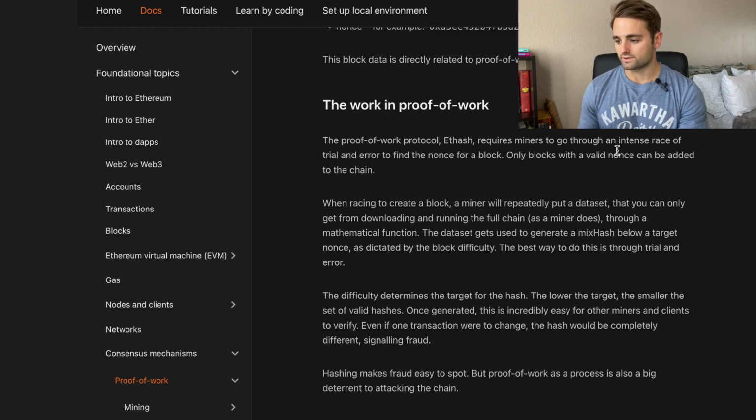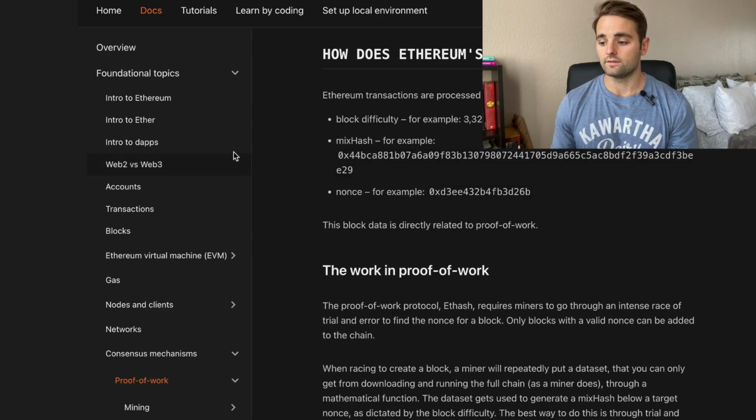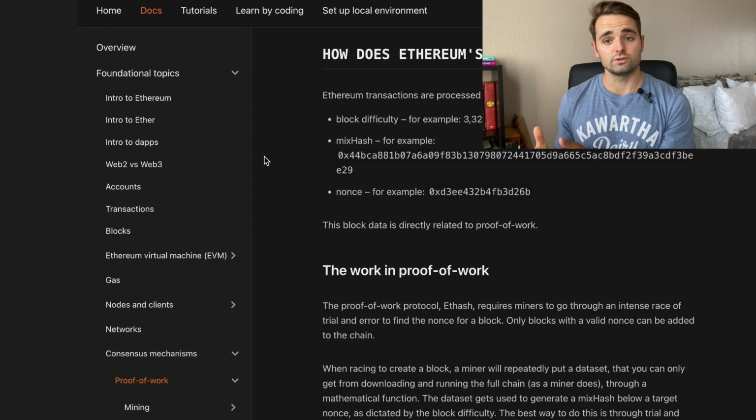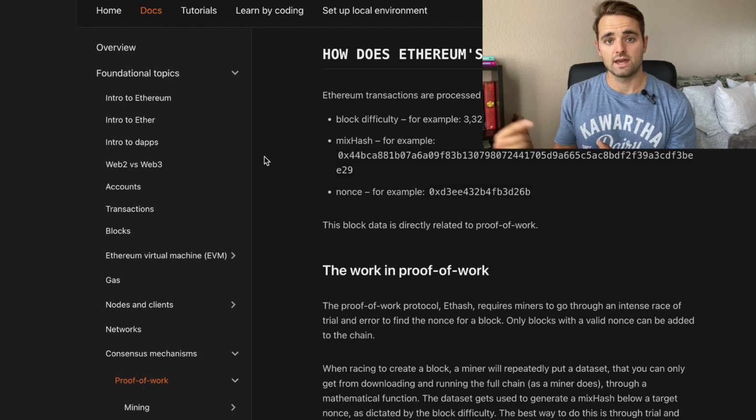This requires miners to go through an intense race of trial and error to find the nonce for the block. So essentially what it's doing is, a block has a set of information, and like the visual demonstration, it's currently red. And what miners are doing is they're trying random strings of characters, or nonces, to make that block valid. And the way that they know it's valid is by looking at that output hash, and it has the correct number of leading zeros. So they're constantly using their mining effort, or their hash rate, to try to calculate and see what is that nonce for that given period of time.